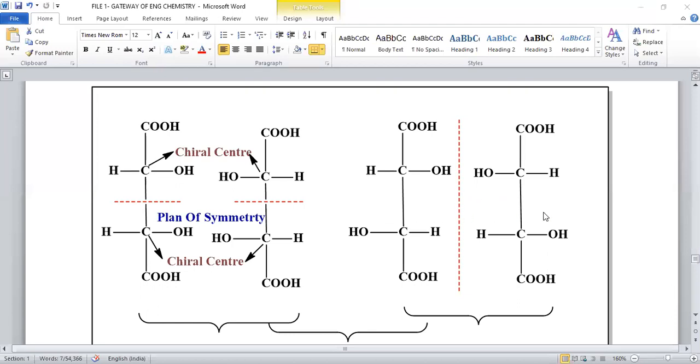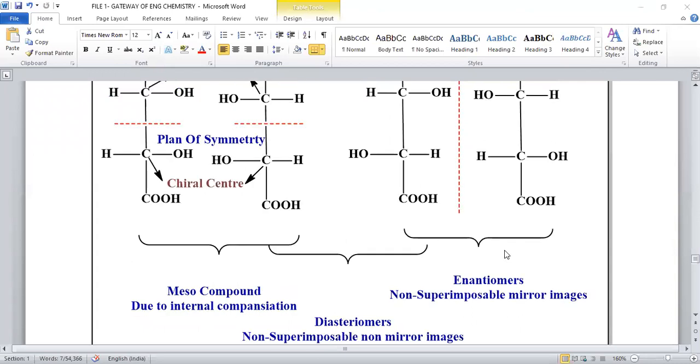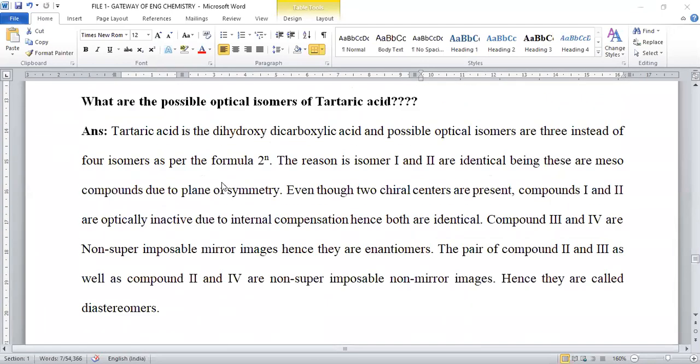You can't find any symmetry element in this. That's why these 2 isomers are considered an enantiomeric pair. Here you can find 2 isomers, while these 2 collectively are only one isomer. That's why tartaric acid gives only 3 isomers instead of 4.